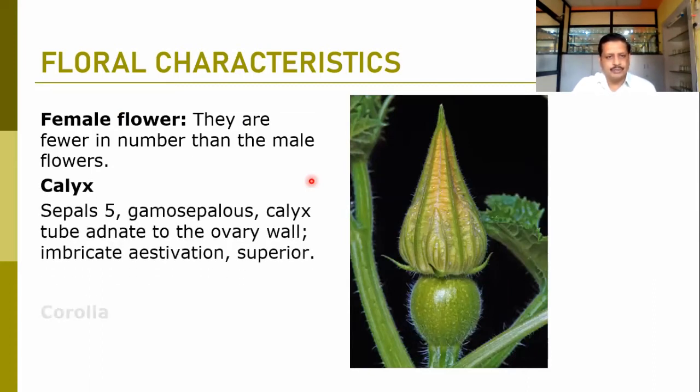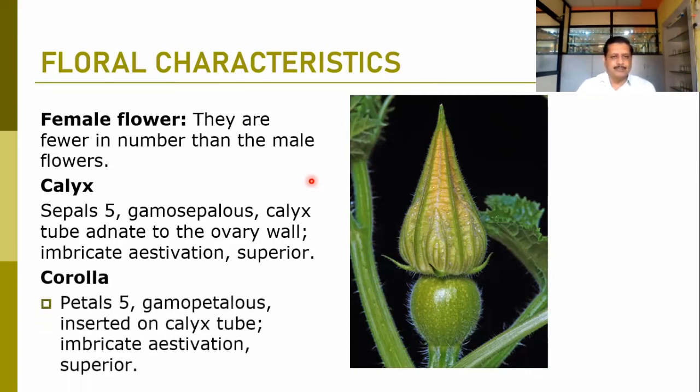Calyx, corolla, as usual, where we can find the sepals and petals. Sepals are mostly fused, and the calyx tube is adnate to the ovary wall. Imbricate aestivation is there, and the calyx is superior. Here you can observe the ovary is inferior, and this calyx is above the ovary. Then the corolla: petals are five, gamopetalous, fused, inserted on the calyx tube. They again have imbricate aestivation, and the position is superior again.